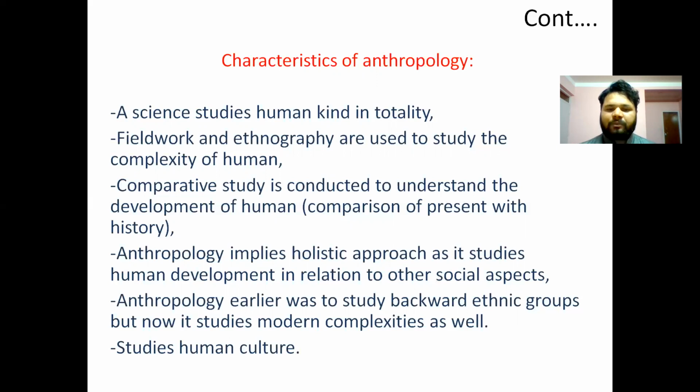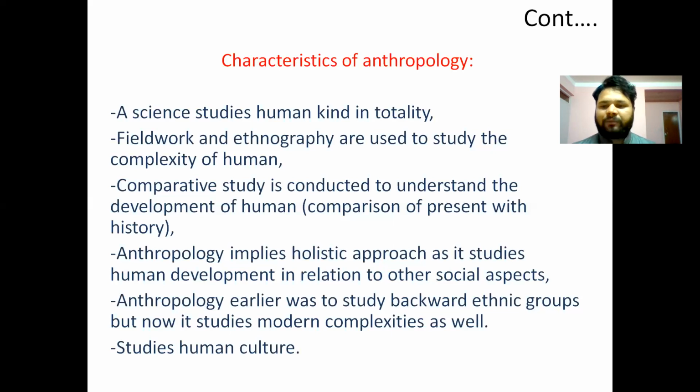Because whenever we talk about human behavior, we need to talk about the society in general. Okay, in which society an individual has grown up, what sort of culture an individual is involved in. So to understand those complexities of a human, we need to go through fieldwork and ethnography. These are the very best ways to learn about the human society or the particular human in an anthropological way.